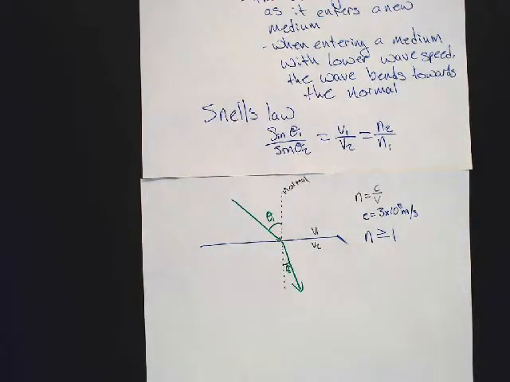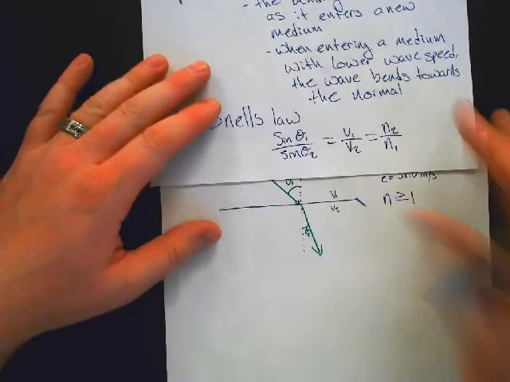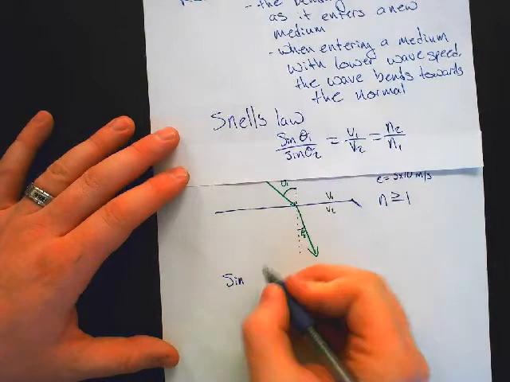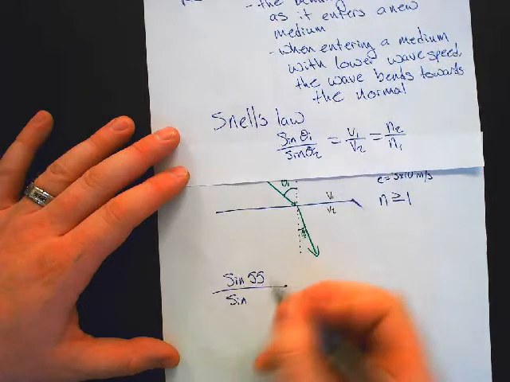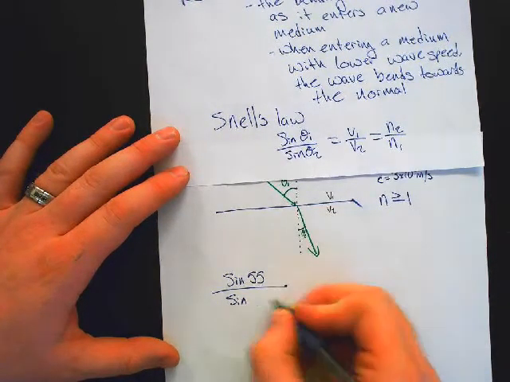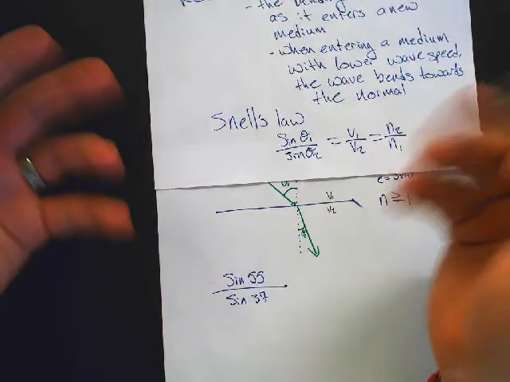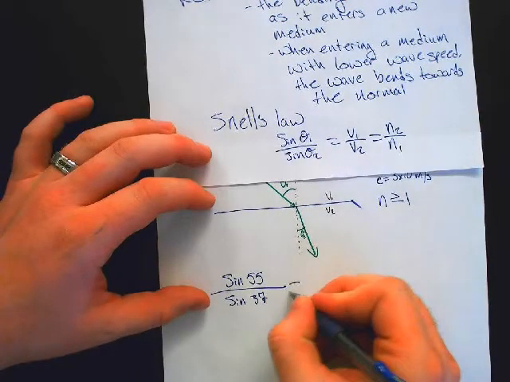Let's go ahead and take a look at how this actually works with the example we have here. So we said that the sine of angle 1 was 55 degrees, divided by the sine of angle 2, which was 37 degrees. That means that we can figure out the speed of light in water, and we can figure out the index of refraction of water based on this equation.